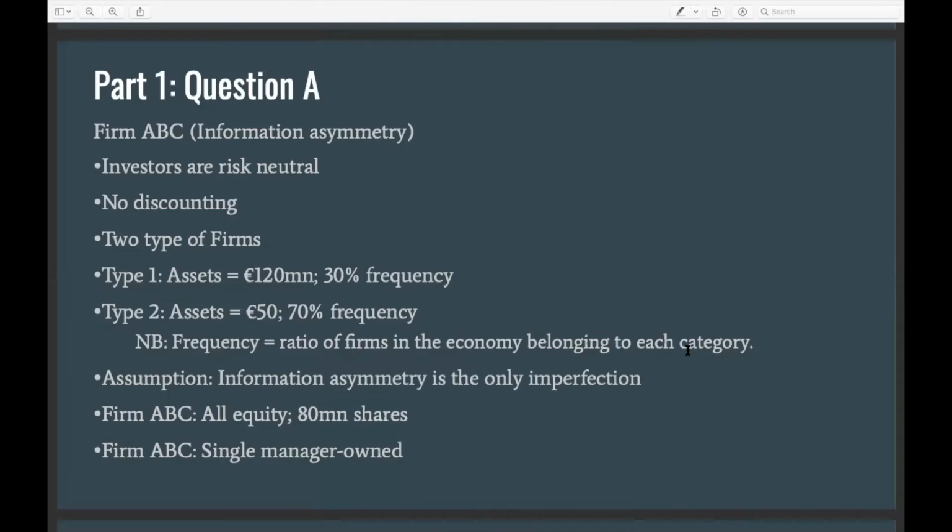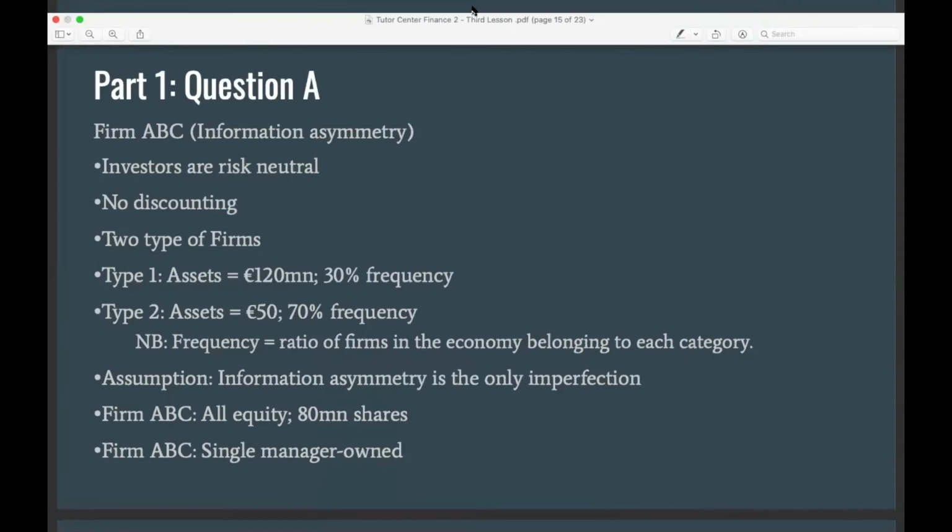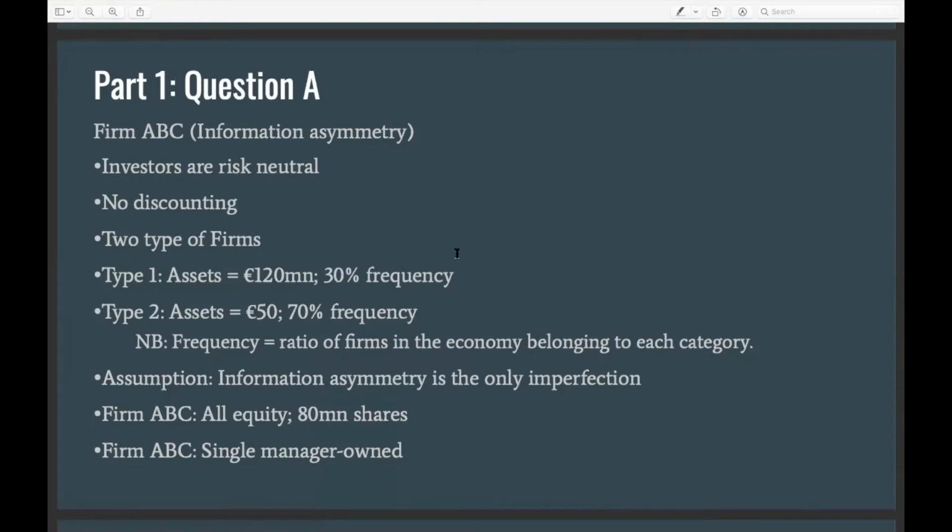Thank you. I'll start sharing my screen. Hi, everyone. Welcome back to today's session. We will be looking at 2 questions from the June 2018 exam. The first one is regarding the implications of information asymmetry on markets. The information that we have from the question is as follows.